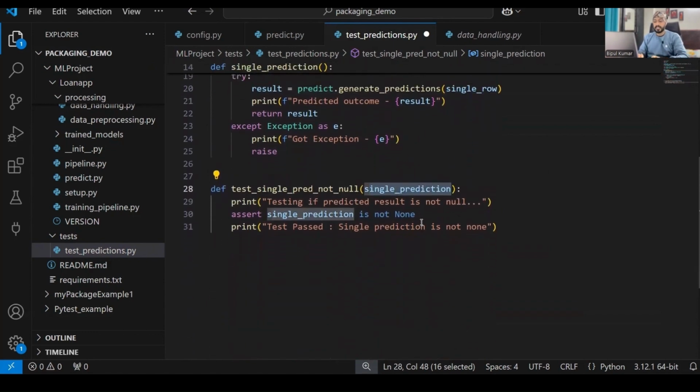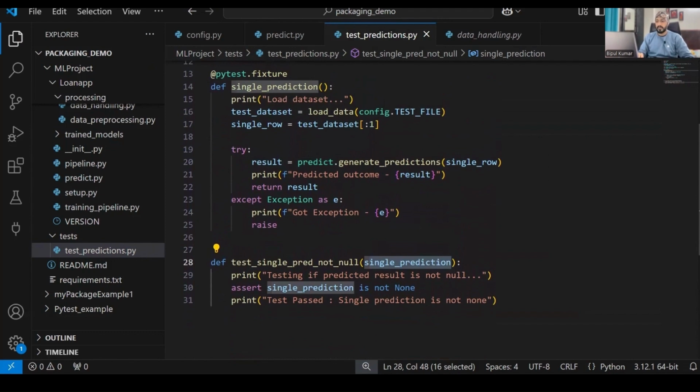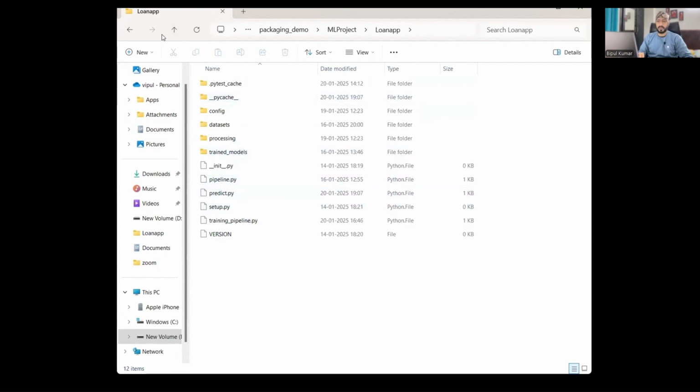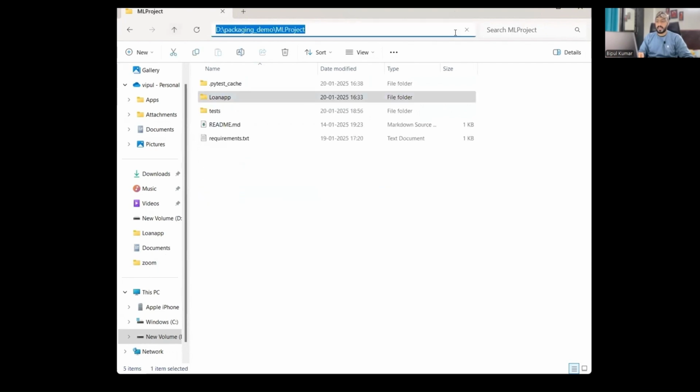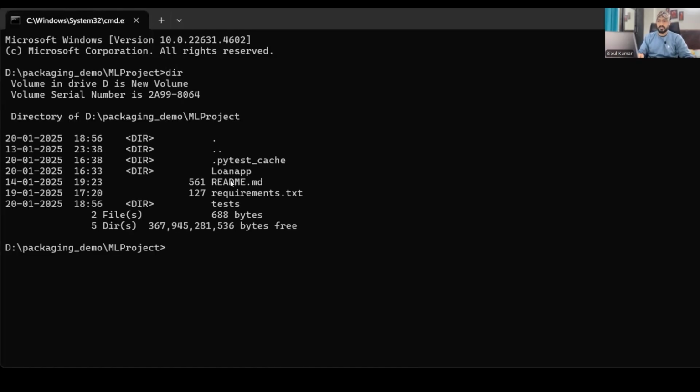So we created our test script, a simple test script, and we will check how it is behaving. For that, we'll go to the location where the test file is created, right? If you see, this is the location where my test folder is, and we have test prediction.py, and here is my loan app in which other files and folders are there. At this location, I will run the command prompt. In the command prompt, these are the files we have. Here I just have to run Pytest. Nothing else. Automatically the Pytest module will detect the test directory, and within it test prediction.py, and it will test all those cases.